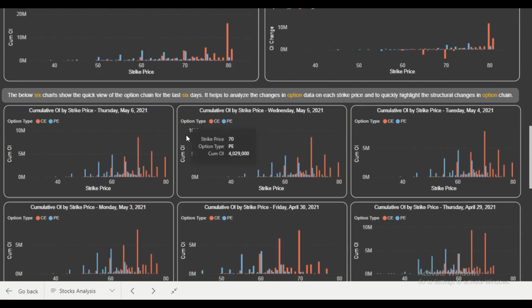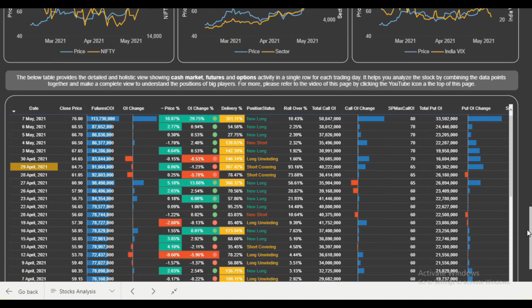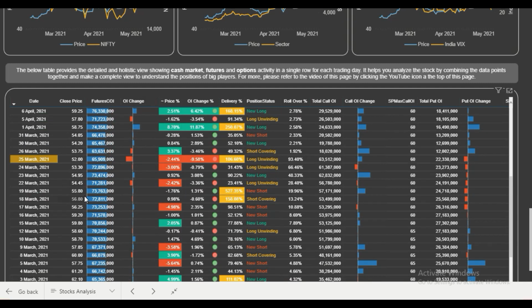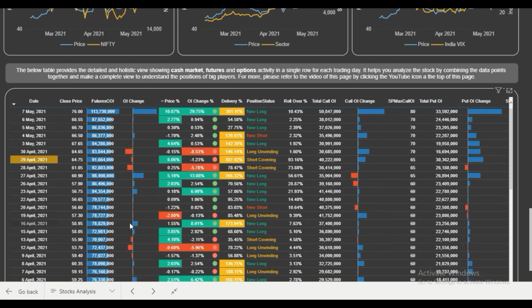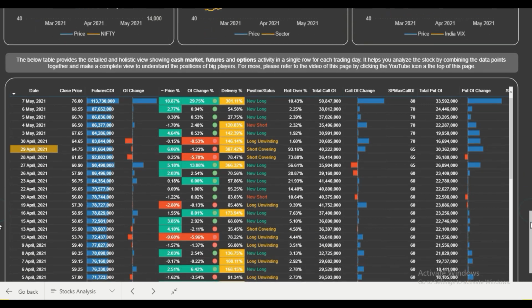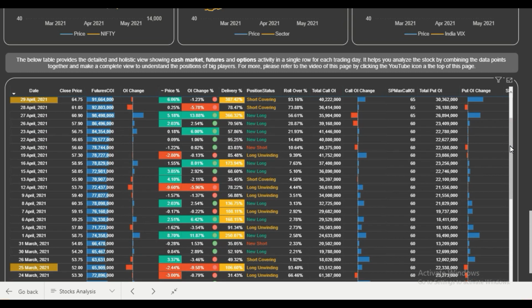Now if we go to the bottom table, which gives us a more detailed and complete view, and scroll down, you can see a lot of long positions, especially from the last few days of the previous expiry till now, getting added. So if we were to make an entry in this particular stock, this stock must have got filtered in the daily summary page.